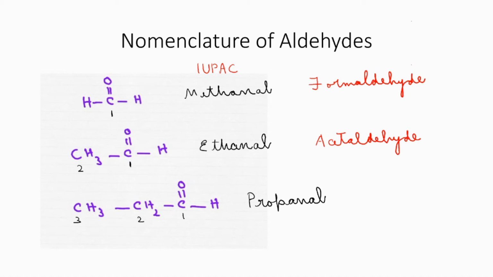Whenever I think about formaldehyde, one incident comes to my mind. One day I asked one of my students, in your biology lab, in which liquid do they store the biological specimens? The answer was immediate. She told me, ma'am, it is acetic acid. Acetic acid is present in vinegar, no? Mama uses that in the kitchen to make pickle.